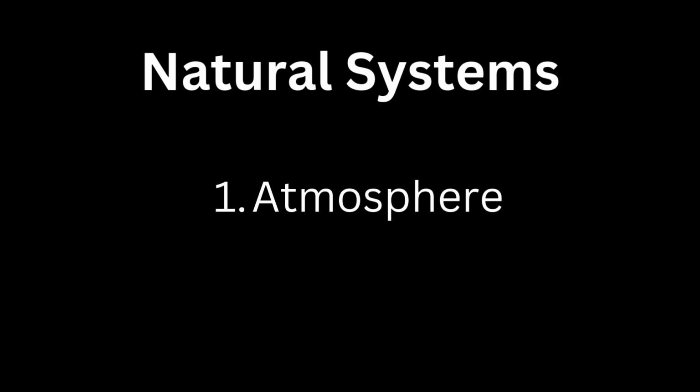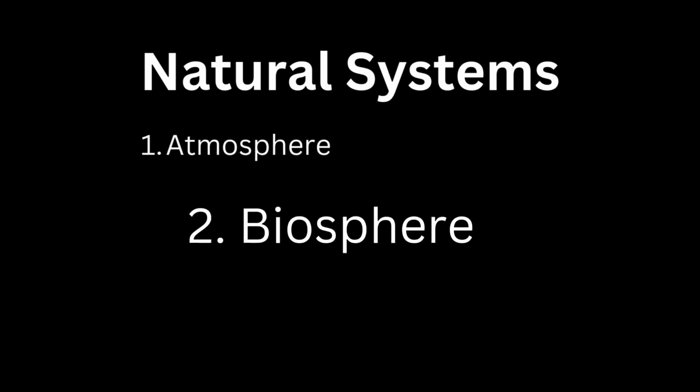Earth is composed of many natural systems. Each natural system can be broken down into smaller and more specific parts. At the highest level, Earth is divided into four systems called spheres. The atmosphere is all the gases in the air that surround Earth. The biosphere is all living organisms.